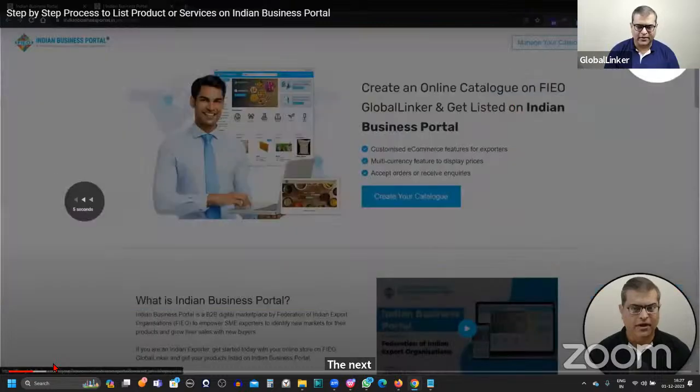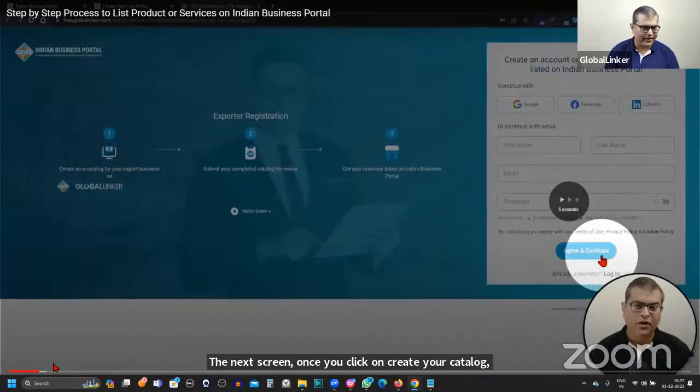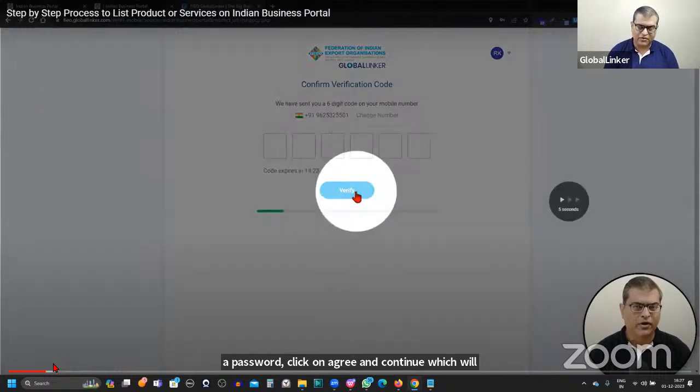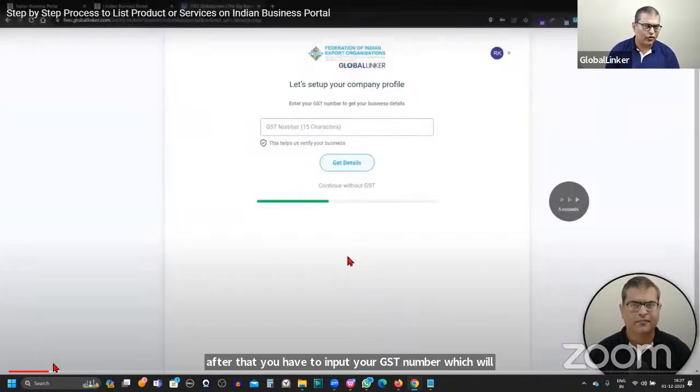On the screen, you have to just input your first name, last name, email ID, create a password, click on agree and continue, which will bring you to the screen to do a mobile OTP verification. After that, you have to input your GST number, which will verify your account or verify your business. Now, this is a crucial step.